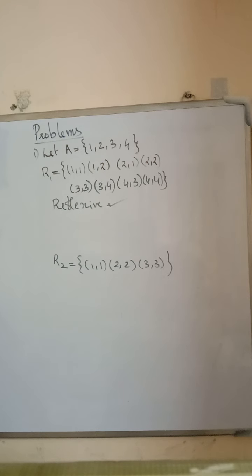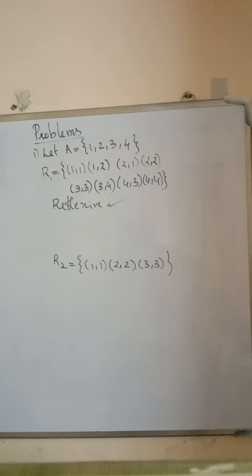Is it a symmetric relation? By the definition of a symmetric relation, if A is related to B, then B is related to A. That is, if the ordered pair (a,b) exists in the relation R1, then (b,a) is also in this relation.